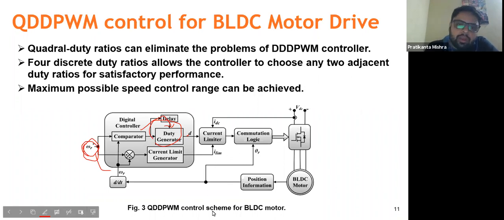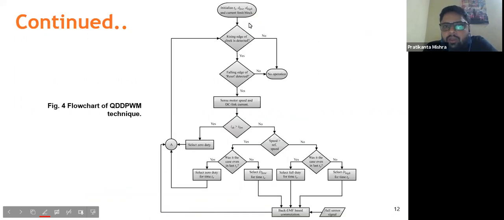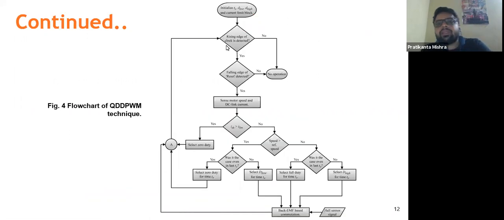So now we'll move on to the algorithm. With every rising edge of the clock, if there is no reset, we'll sense the DC link current and the motor speed. We'll compare it with the current limit, and if it is greater than the current limit, we'll skip that particular sampling time.